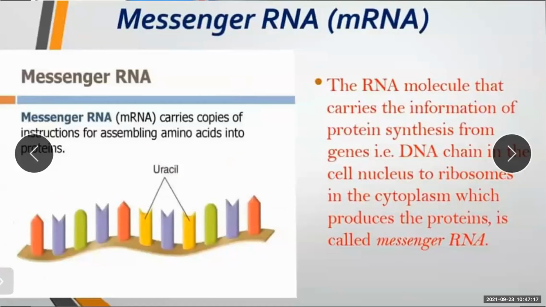Messenger RNA carries copies of instructions for assembling amino acids into proteins. What is the function of messenger RNA? It carries copies of instructions for assembling amino acids into proteins.